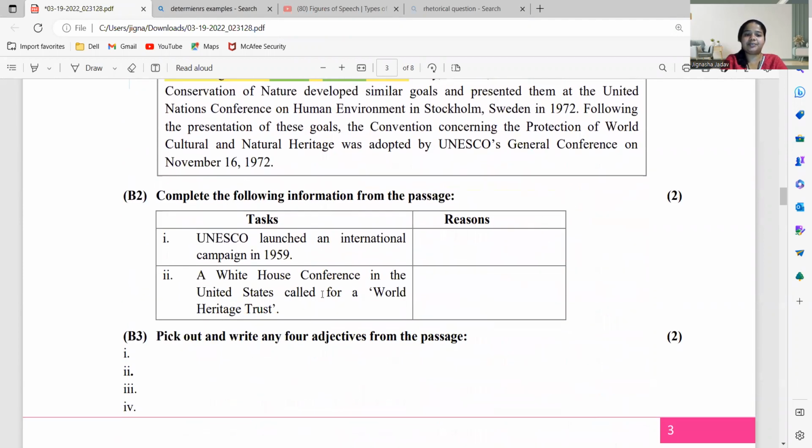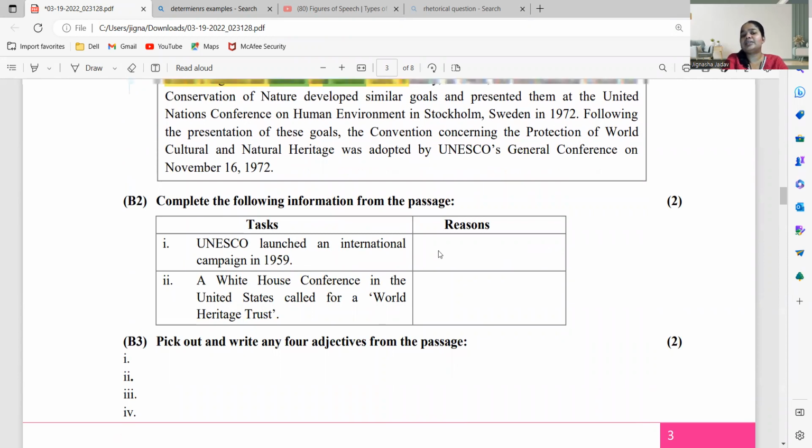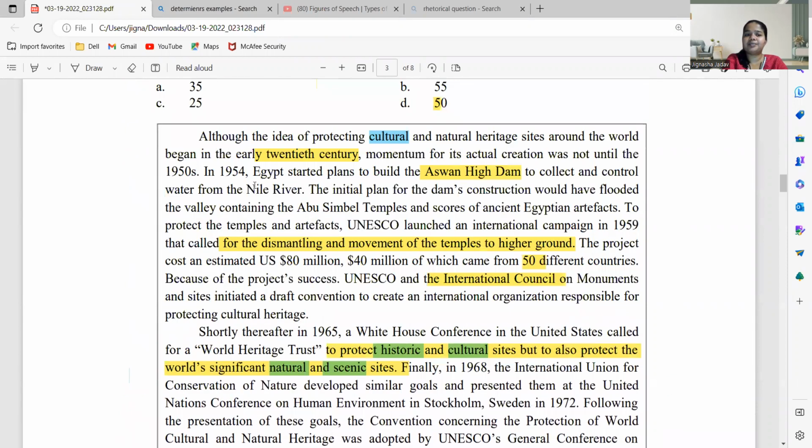Coming to the next part, UNESCO launched an international campaign in 1959. क्यों यूनेस्को ने लॉन्च किया इंटरनेशनल कैंपेन इन 1959? देखो यार, UNESCO launched an international campaign in 1959. Why? For the dismantling and movement of the temples to higher ground. तो आप ये आंसर लिख सकते हो, for the dismantling and movement of the temple to higher ground.